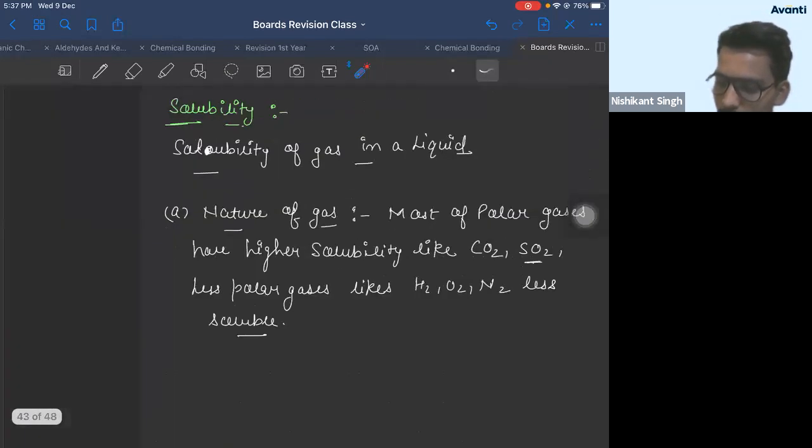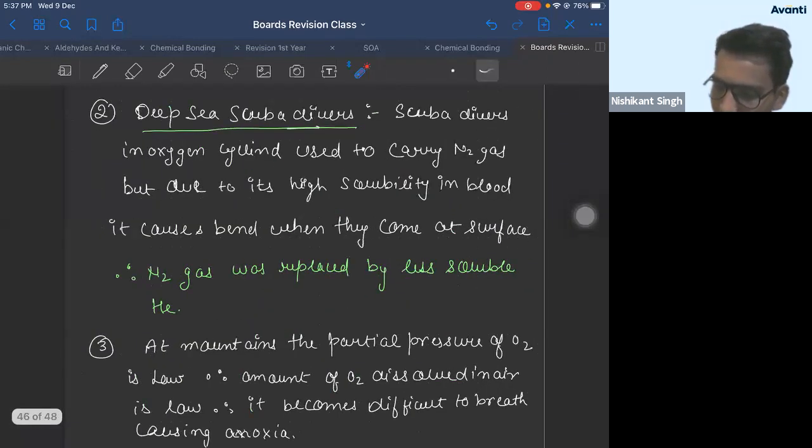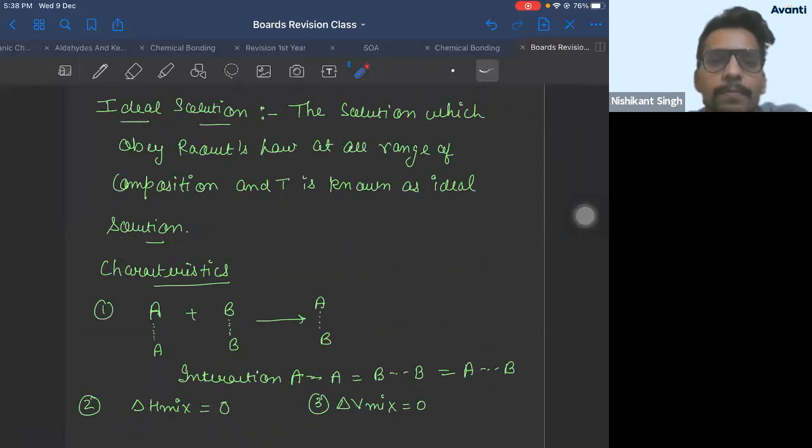All right. So we have finished till Raoult's law. Application of Henry's law, Raoult's law. We had started ideal solution. Correct?